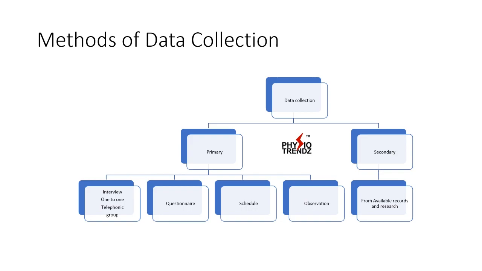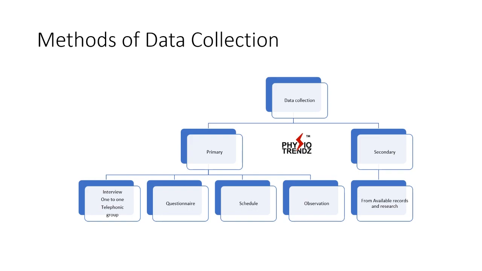Schedule method is one in which you hire somebody with a questionnaire to go and collect the data from individuals. There is a difference between the questionnaire and schedule methods that we will understand in the next video. Then the observation method, in which you simply observe the subjects performing certain activities and the observations are noted for the study.